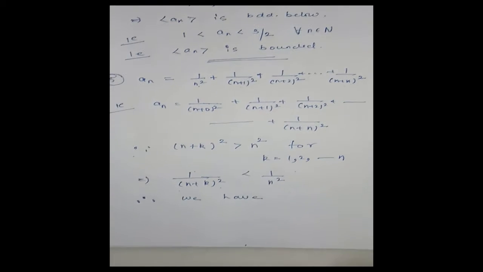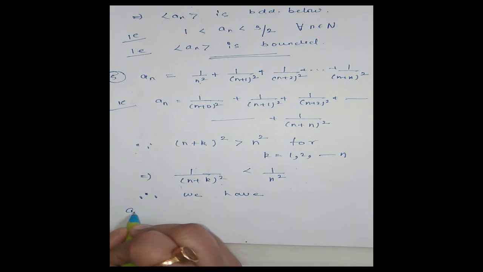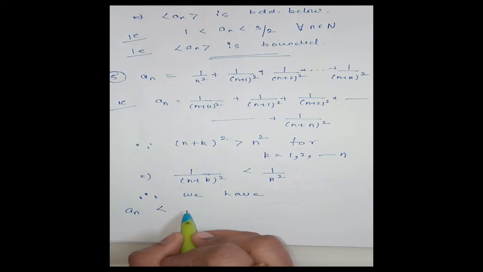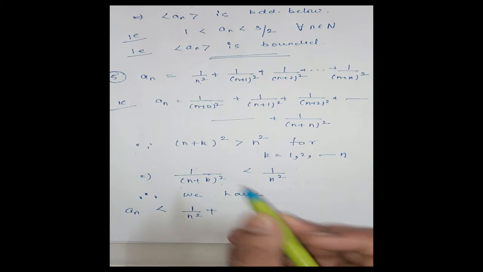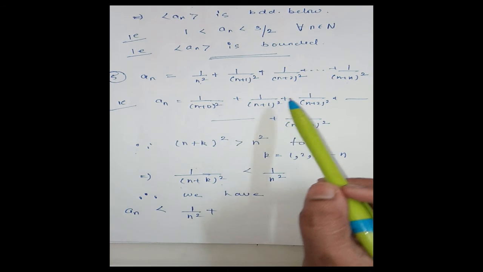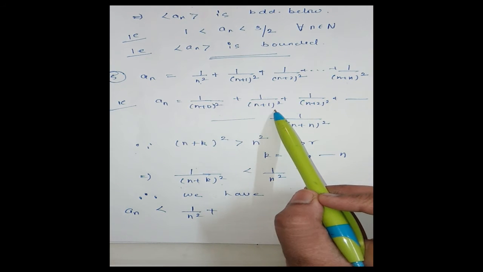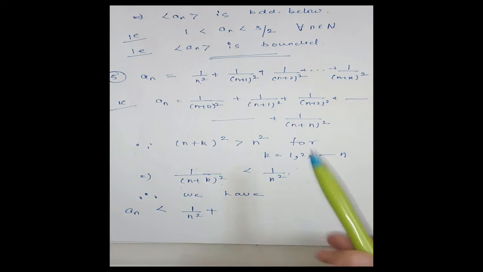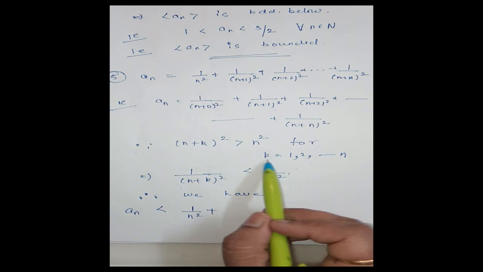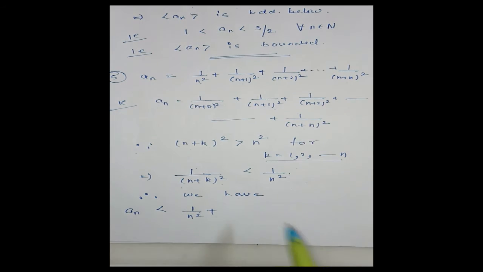Therefore we can write it like this. An is less than 1 by n square, where the first term is taken as it is, 1 by n square, plus. Now 1 by n plus 1 whole square will be less than 1 by n square, since n plus k whole square is greater than n square for k running from 1 to n.